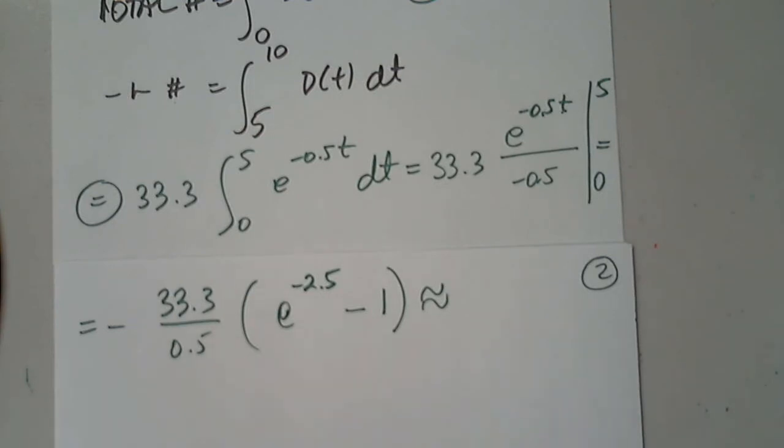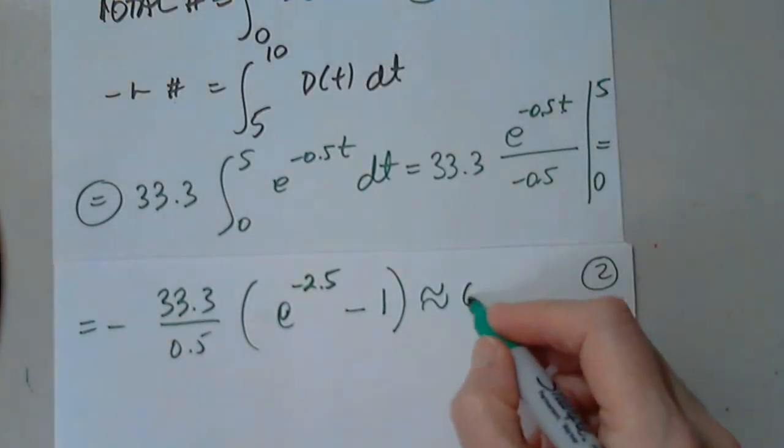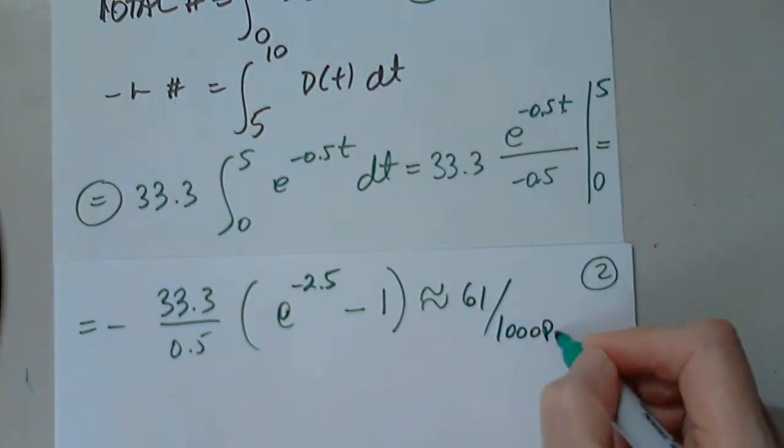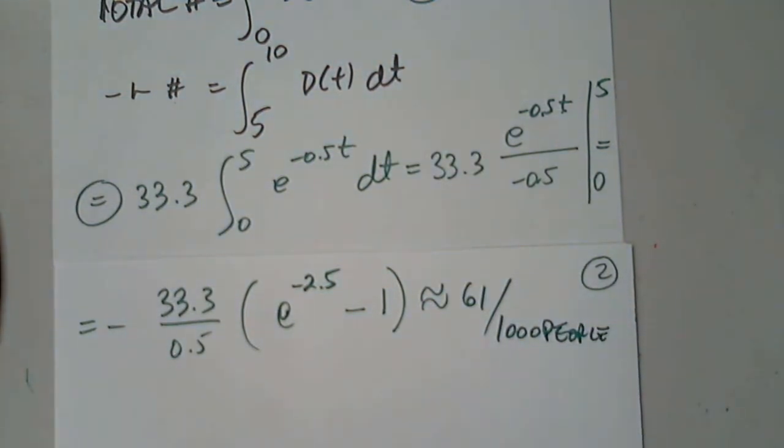The question was find the total number of divorces per 1,000 people. So the answer is 61 per 1,000 people. So 61 divorces per 1,000 people.